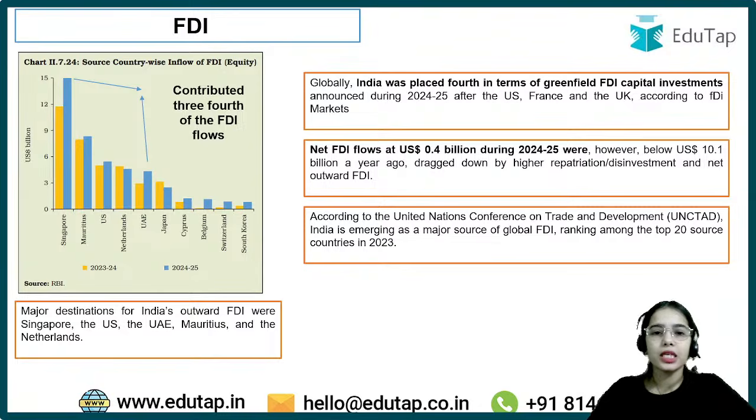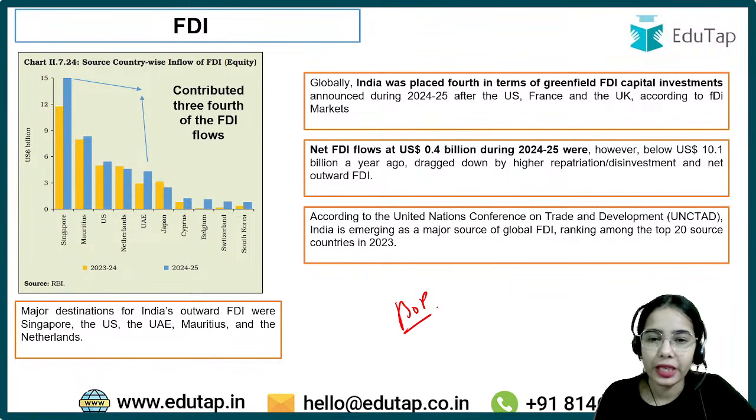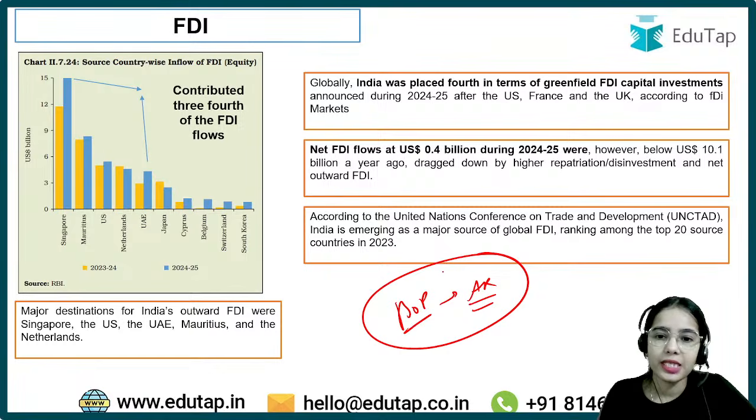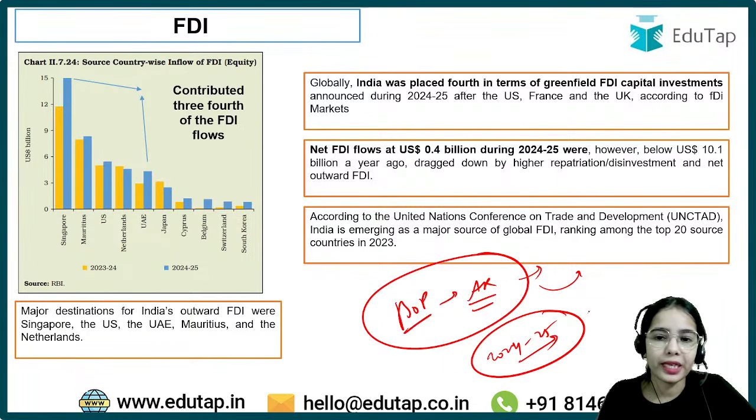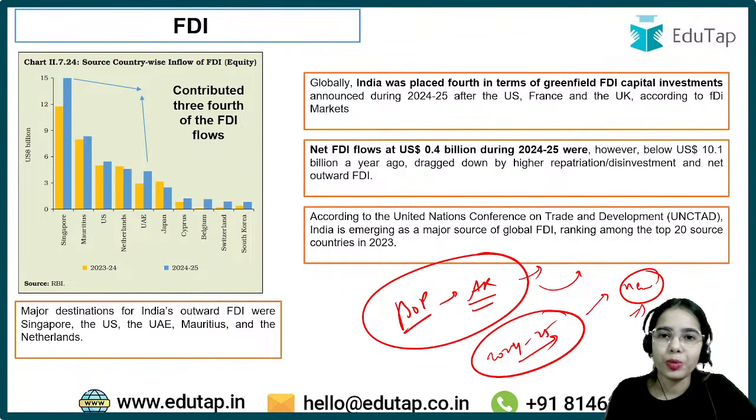So basically, see the BOP data, the balance of payment data that was given in the annual report, that has become obsolete or old because the annual report was released in May, while the BOP data has been released for 2024-25, that is for the yearly. BOP data has been released in around June, July. Okay, so you can understand that the new data has been released by the Reserve Bank of India. RBI has released the updated data in June. So you do not have to remember the BOP data from the annual report. Okay, that has become old.